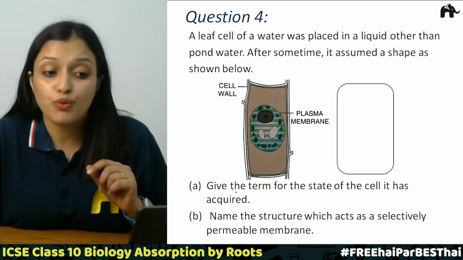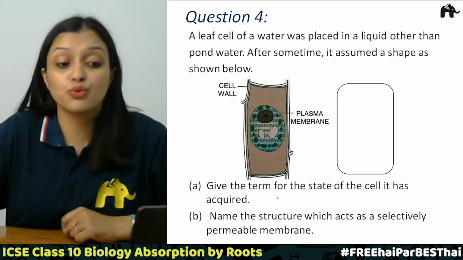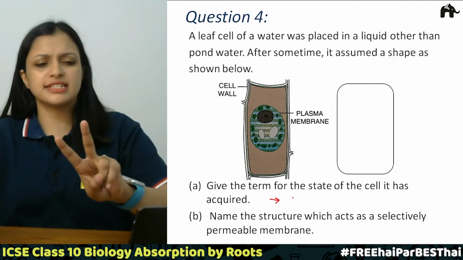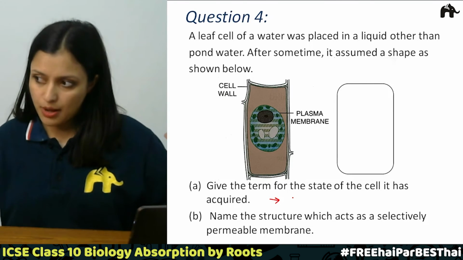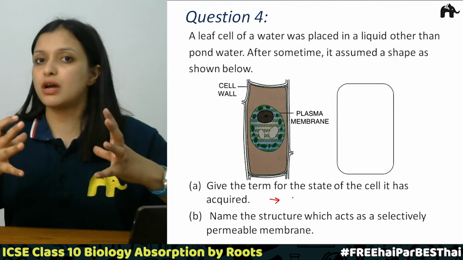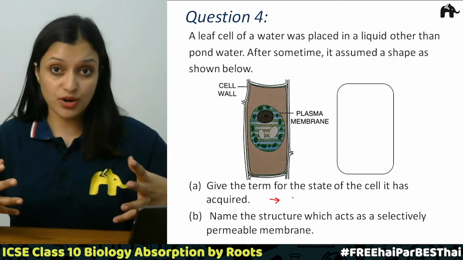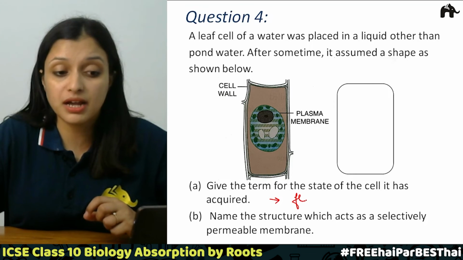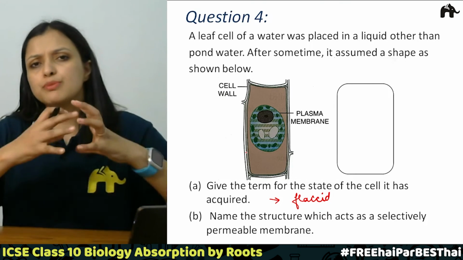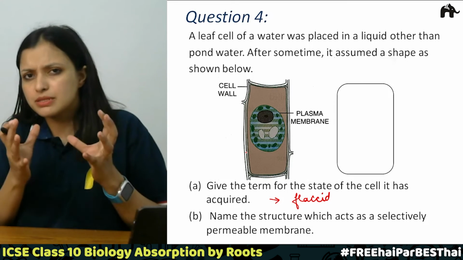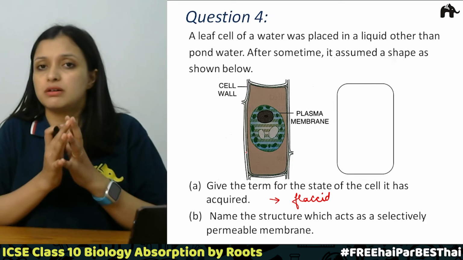What is the term for the state of the cell that it has acquired? Which state is this? There are two states, either it is turgid or it is flaccid. Turgid is when it accumulates a lot of water from the surroundings and becomes very rigid. But when the cell loses water, it becomes what? It becomes flaccid, and the plasma membrane and cell wall move away from each other. So basically the plasma membrane moves away from the cell wall.